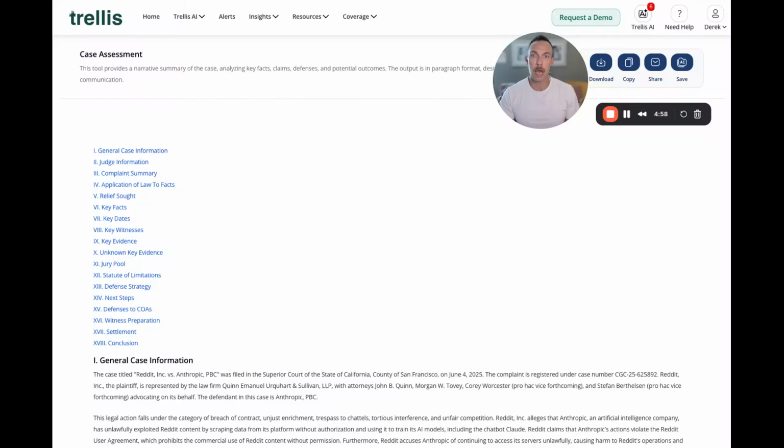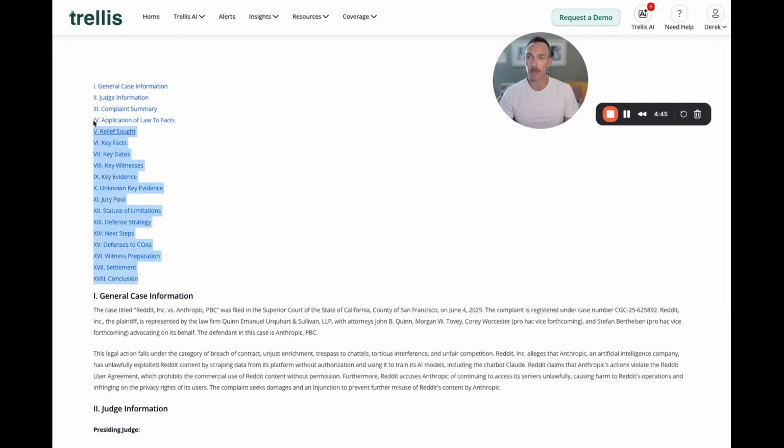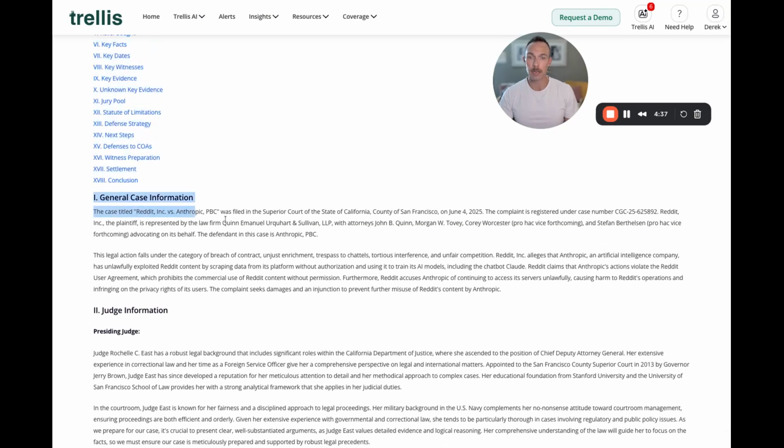Hey guys, so now in our Reddit versus Anthropic case, we've asked our platform to use that complaint to, rather than provide the case strategy report, now provide the client case assessment. And the first thing you'll notice is here in the table of contents, much of the table of contents from the strategy report makes its way over to the case assessment. However, the output is much different.